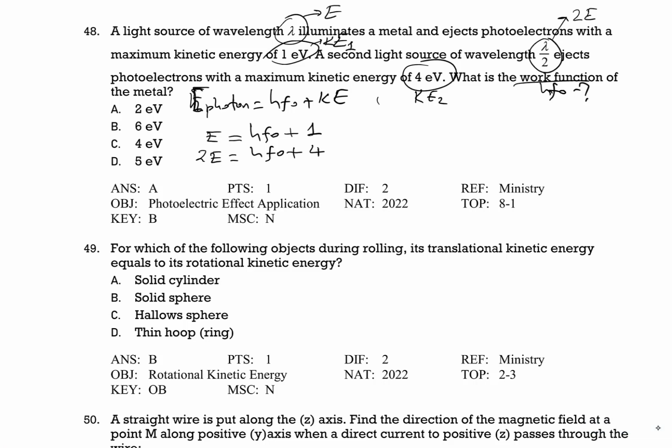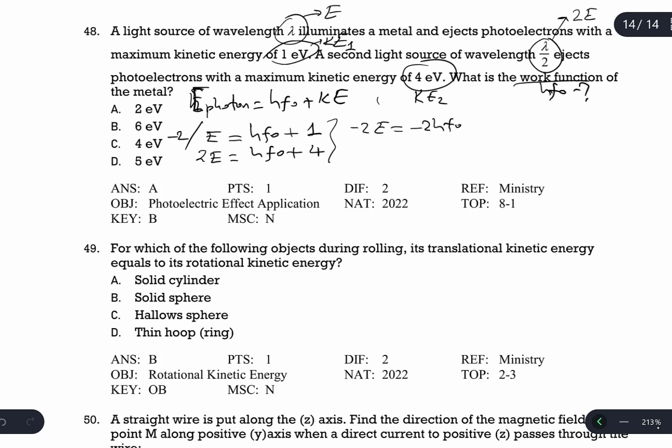So I'm going to calculate phi, but I have to eliminate E. To do that, I multiply the first equation by -2. Then -2E is equal to -2 phi minus 2, and the second equation is 2E equals phi plus 4.